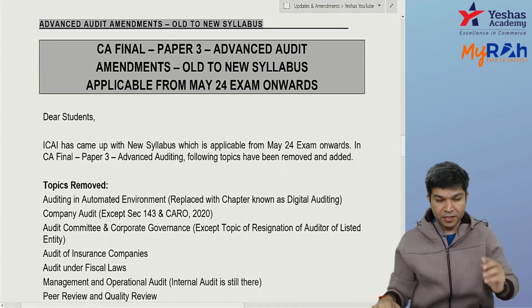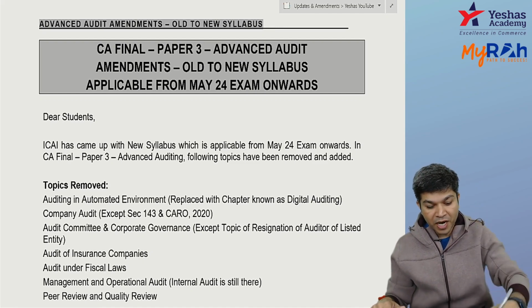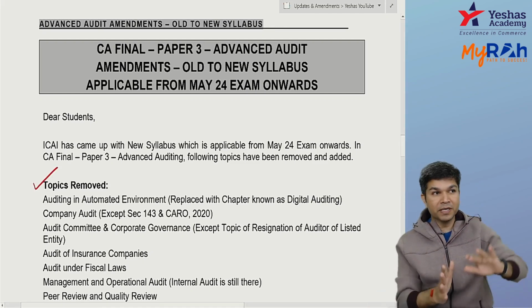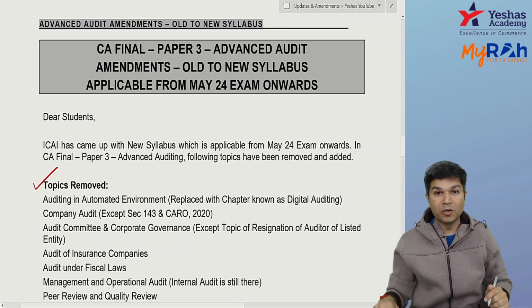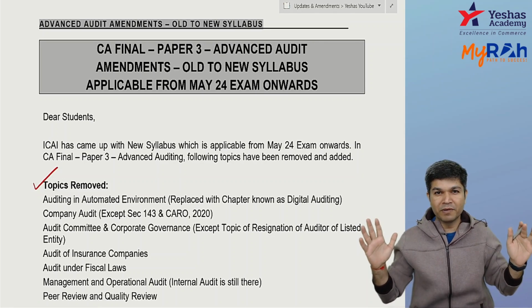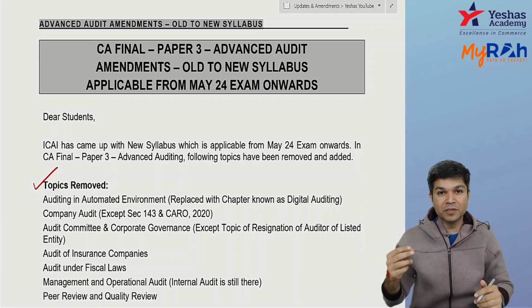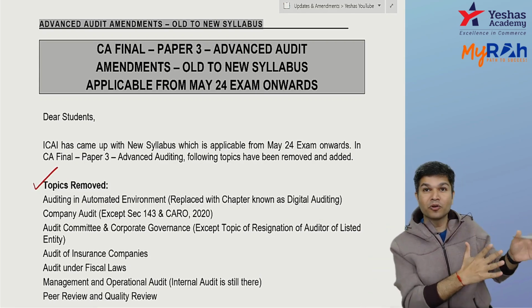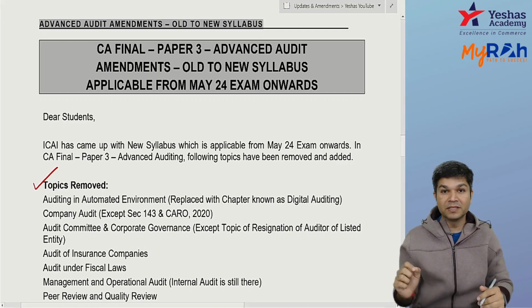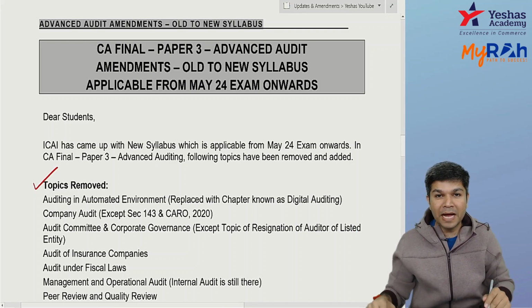Okay, pay attention. Few topics from your syllabus have been removed and few topics have been added. So which are the topics which are removed if I compare with the old syllabus? The first one, auditing in automated environment, is removed. Now sir, is that chapter automated environment fully gone? No, actually it's not fully gone. It's replaced with a chapter called digital auditing and assurance. So earlier we had auditing in automated environment, now we are having digital auditing and assurance.